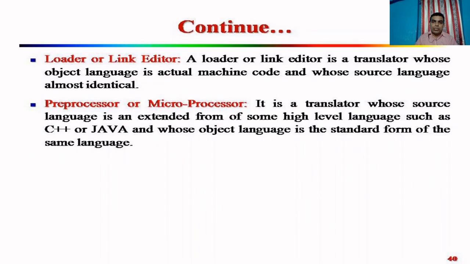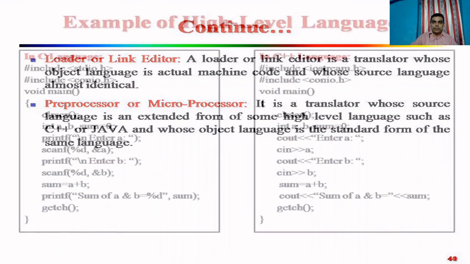There are some other two methods: loader and linker, and preprocessor and microprocessor. So a loader or link editor is a translator whose object language is actual machine code and whose source language is almost identical. Preprocessor and microprocessor, it is a translator whose source language is an extended form of some high-level language such as C++ or Java, and whose object language is the standard form of the same language.